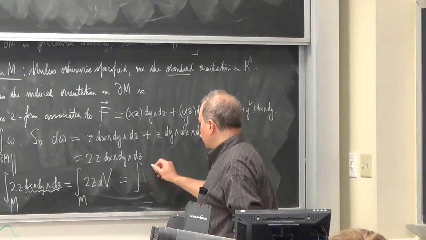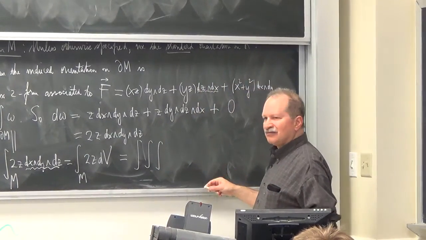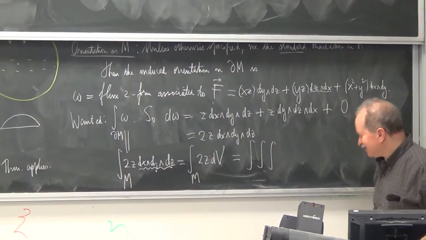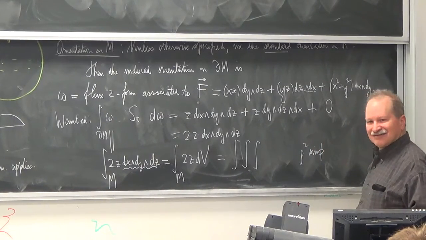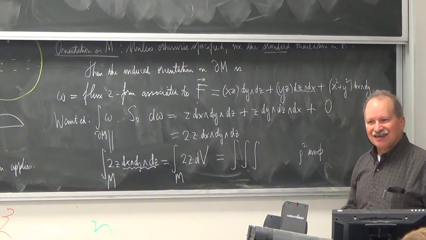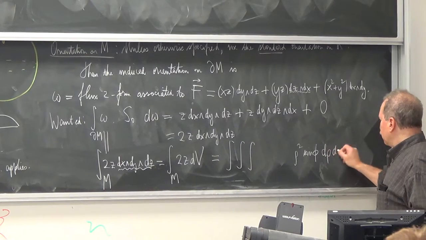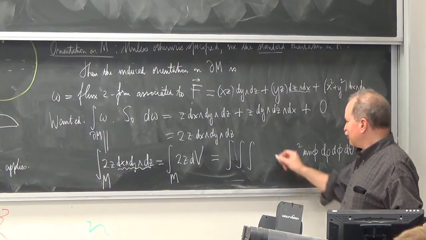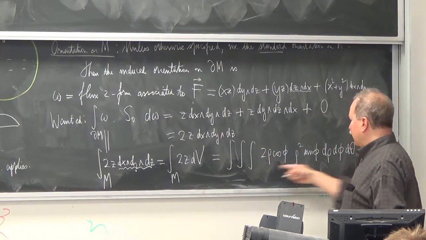So if I do this in spherical coordinates, what's dV? dz dr d theta... rho squared. Wow, sorry, that's cylindrical. Which of course you could do by pullback now if you parameterized and did the computation. But why take 5 minutes when you know the answer? d rho, d phi, d theta. What's 2z? 2 rho cosine phi. Okay. And what are my limits on my integral?